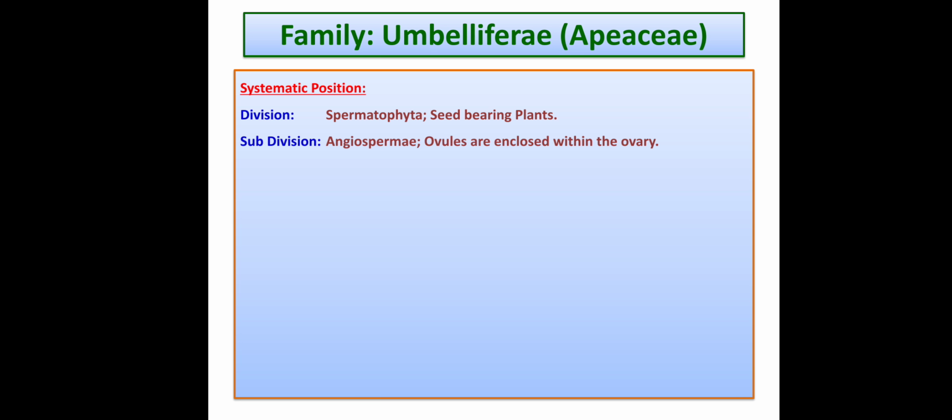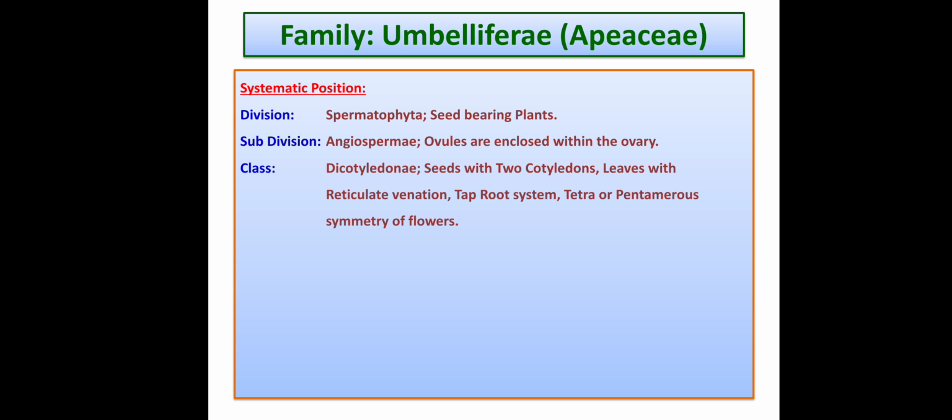Division Spermatophyta, because they are seed bearing plants. Subdivision Angiospermae: ovules are enclosed within the ovary. Class Dicotyledonae: seeds with two cotyledons, leaves with reticulate venation, taproot system, and tetra or pentamerous symmetry of flower. Subclass Polypetalae: petals are free.